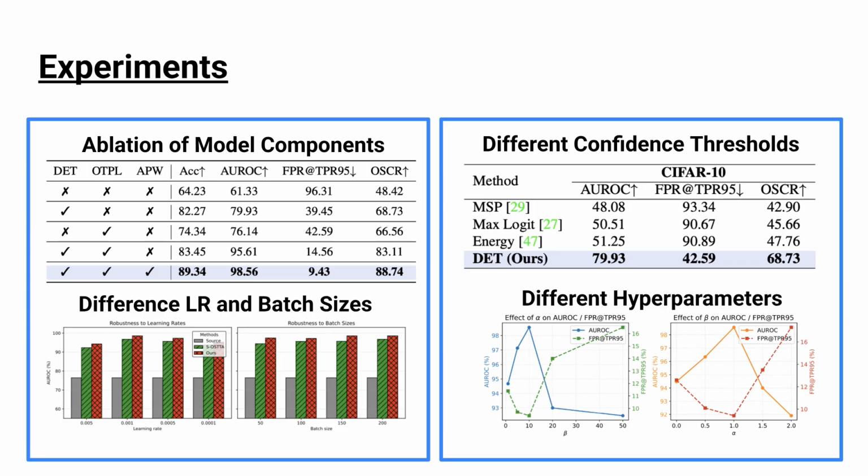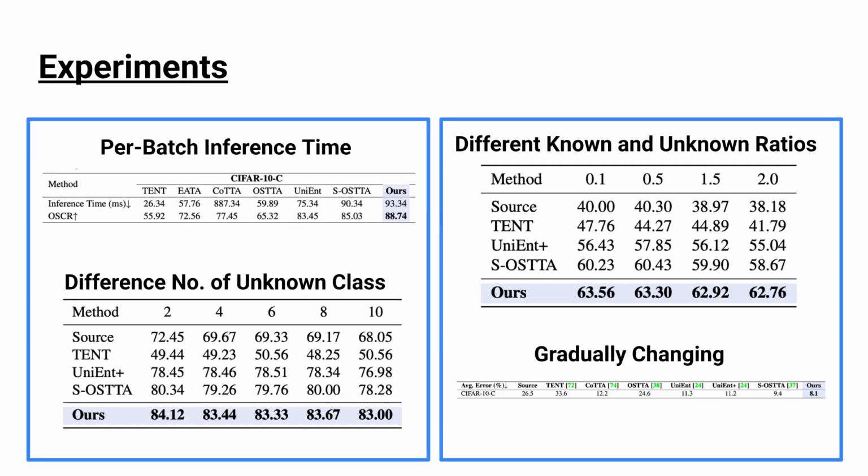Third, we analyze robustness to learning rate, batch size, and other hyperparameters. The plots show that our method maintains stable performance across a wide range of settings. Even with smaller batch sizes or different learning rates, the performance remains consistently high. This indicates that our approach is not only accurate, but also robust and practical for real-world deployment. Finally, we present several additional analyses to demonstrate robustness and practicality.